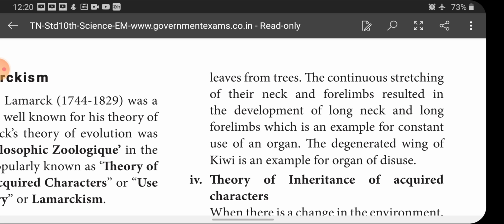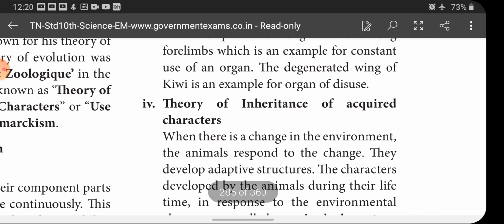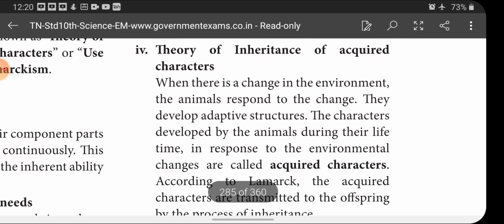Okay. This is the use and disuse theory stated by Lamarck. And the other one is the theory of inheritance of acquired characters. Actually, this is the basic concept of Lamarck. The character which is acquired in its lifetime will be inherited by the next generation. The new character developed in an organism during its lifetime will automatically be inherited. That is of course correct.